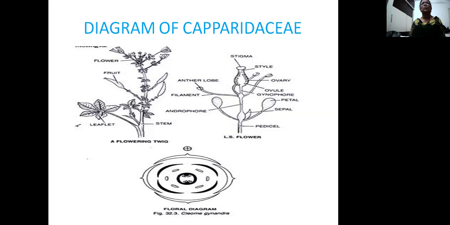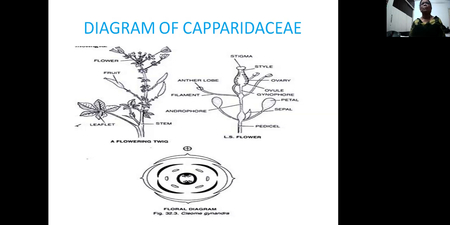The flower shows the pedicel, the stalk of the flower, where in between the petals and stamens, the pedicel extends to form androphore. Between the androecium and the gynoecium, the internode is extended to form gynophore. The ovary shows parietal placentation, style short, stigma capitate.